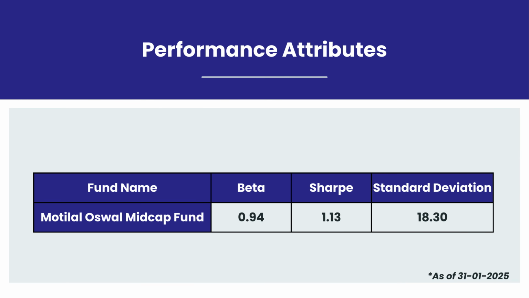Now, let's look at the performance attributes of the fund. The Motilal Oswal Midcap Fund has a beta of 0.94, reflecting slightly lower volatility than the market, and a Sharpe ratio of 1.13. With a standard deviation of 18.30%, the fund exhibits moderate return variability, suggesting potential performance fluctuations.